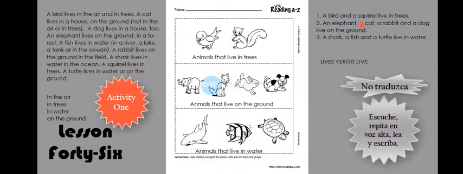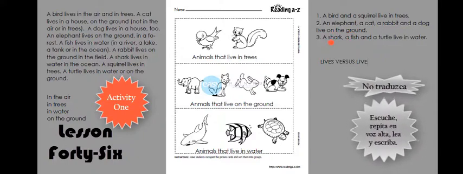An elephant, a cat, a rabbit, and a dog live on the ground. A shark, a fish, and a turtle live in water.